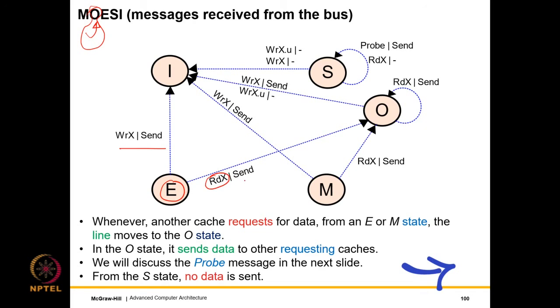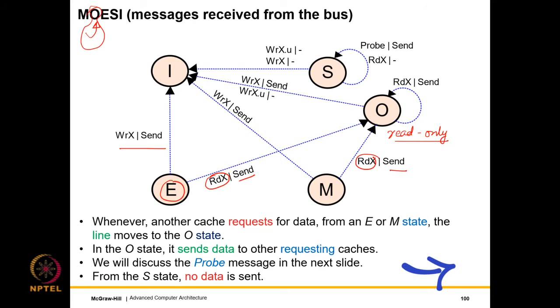Now whenever there is a request, we send the data, and we make a transition to the O state, which records the fact that the current cache is the owner of the block, right? So it is true that multiple caches have copies of it, and that too in a read-only state. So the O state is a read-only state, we are not allowed to write, but that's not important. What is important is that the current cache is an owner.